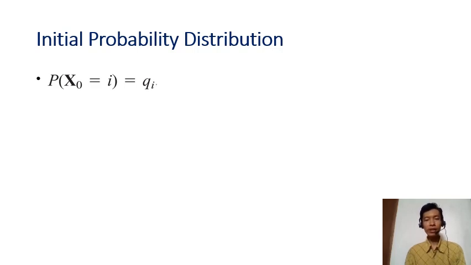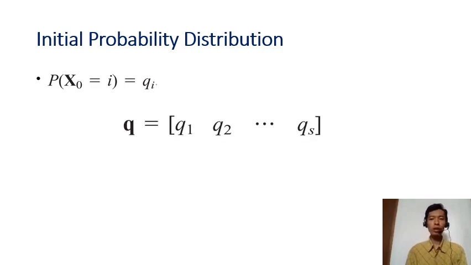It is denoted as Q_i as well. Because we have a lot of states in our system, state 1, 2, 3 up to S, we have Q1, Q2, Q3 up to QS. This is called the initial probability distribution. In other words, what is the probability that the system at the beginning of time is at state 1?